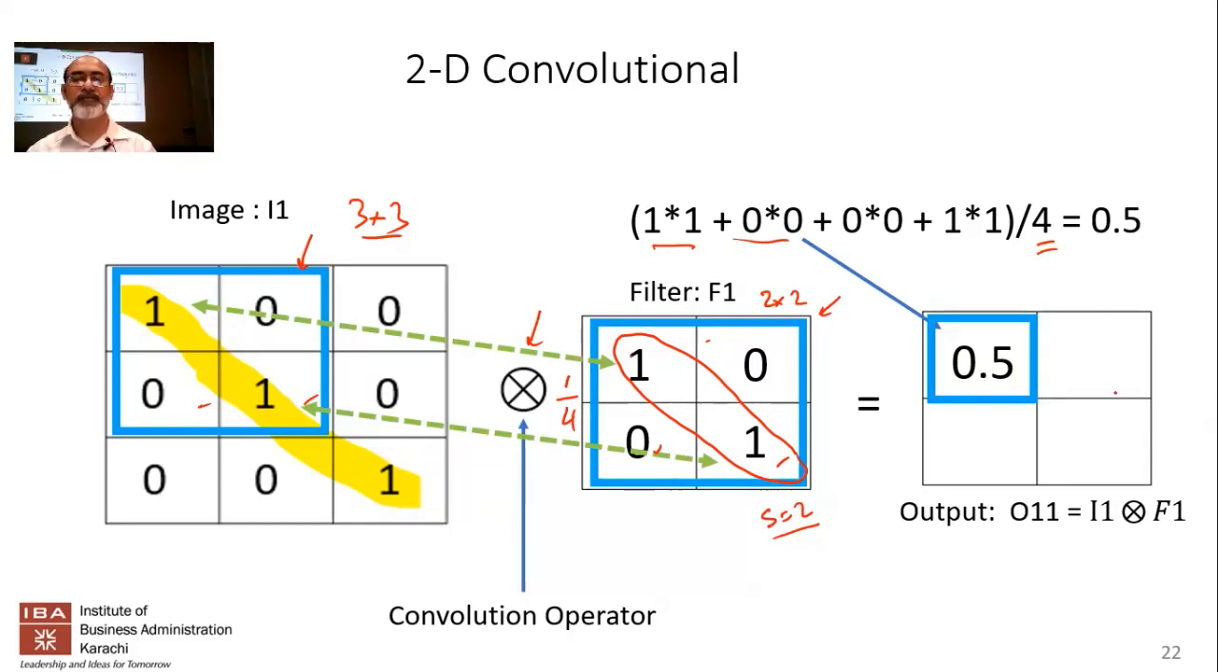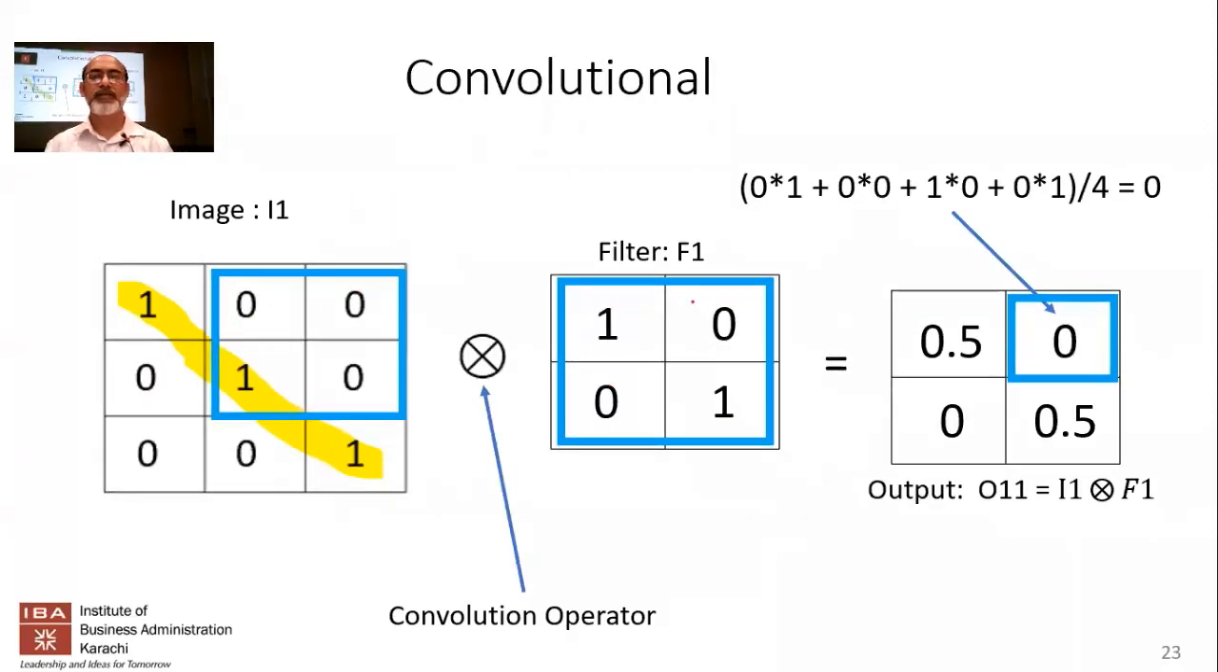Let's calculate what this is going to be. If you place this filter on this box, you can see that the sum is going to be 0, because there's only a 1 over here, and that's going to be multiplied by 0. So the sum divided by 4 comes out to be 0 over here. So far, so good. If the filter itself is 3 by 3, we'll get different results.